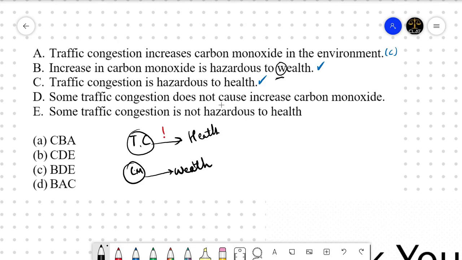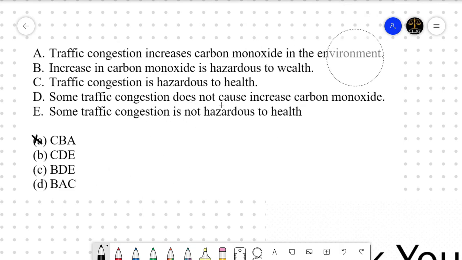Can we conclude A, that traffic congestion increases carbon monoxide in the environment? No, right? Option B says C, D and E. C, D and E. Traffic congestion is hazardous to health.